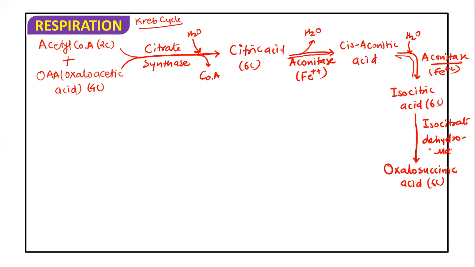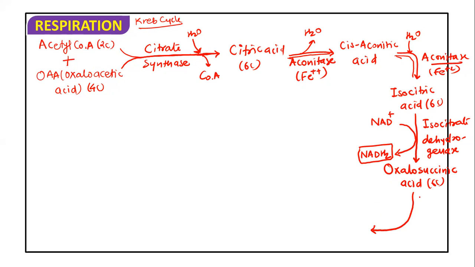When isocitrate dehydrogenase works, H+ is removed, and that H+ is accepted by NAD+, which gets converted into NADH2. This way the isocitric acid gets converted into oxalosuccinic acid.